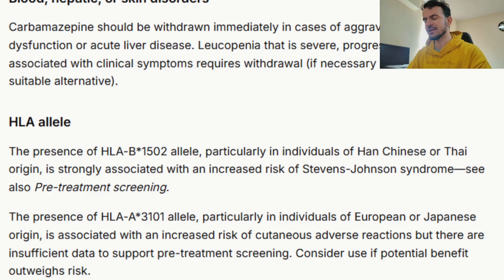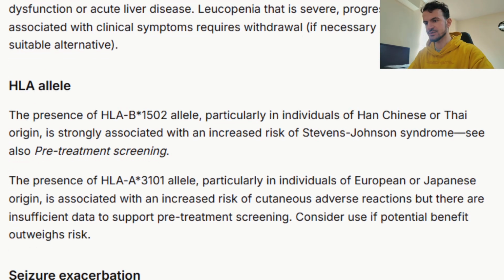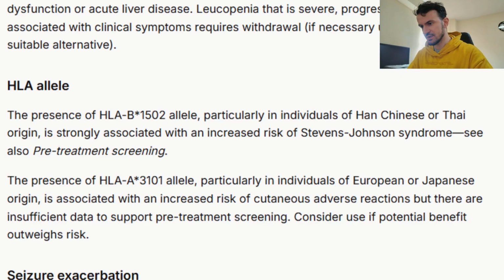HLA-B*1502 alleles in Han Chinese or Thai origin is associated with an increased risk of SJS. If you have patients that are European or Japanese, they may have an increased risk of cutaneous ADRs as well. So watch out for that. These alleles are referenced in the exam many times.